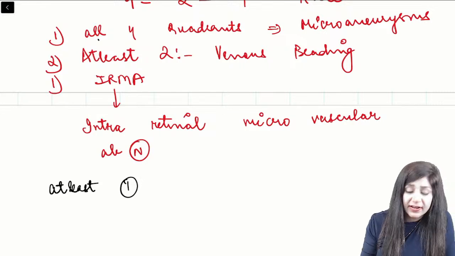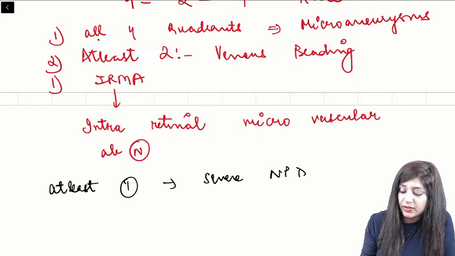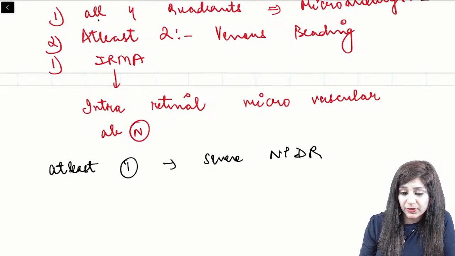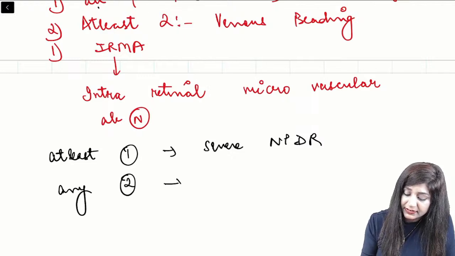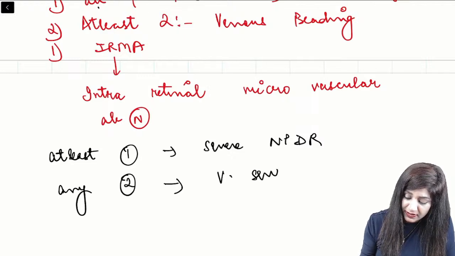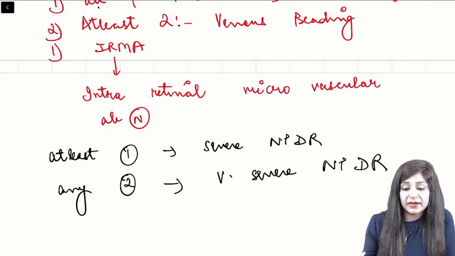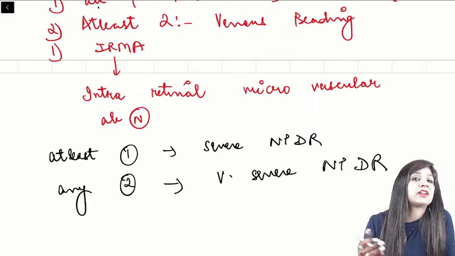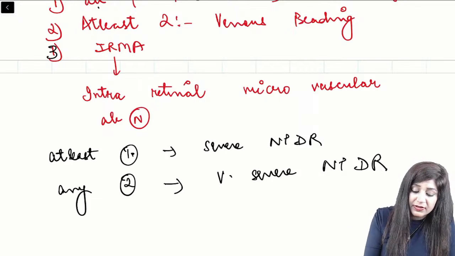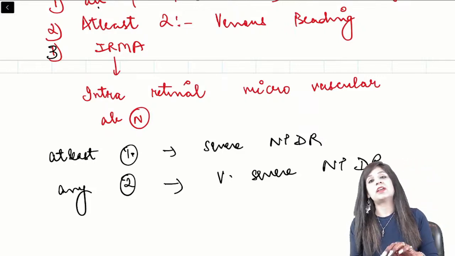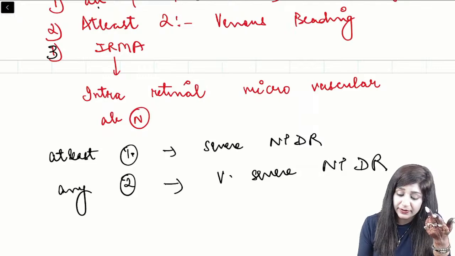So if we have at least one criteria, then this is called severe NPDR. Okay, any one of them is present, then it is called severe NPDR. And if any two criteria are present, then I will say very severe NPDR. So in this way, we can classify NPDR into severe NPDR as well as very severe NPDR. If only one criteria out of these three is present, then it is called severe NPDR, and if at least 2 criteria are present, then I will call it a very severe NPDR.